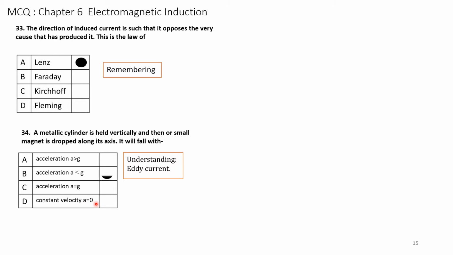Therefore the acceleration will be less than the gravitational acceleration. Option B is correct, because of the eddy current.